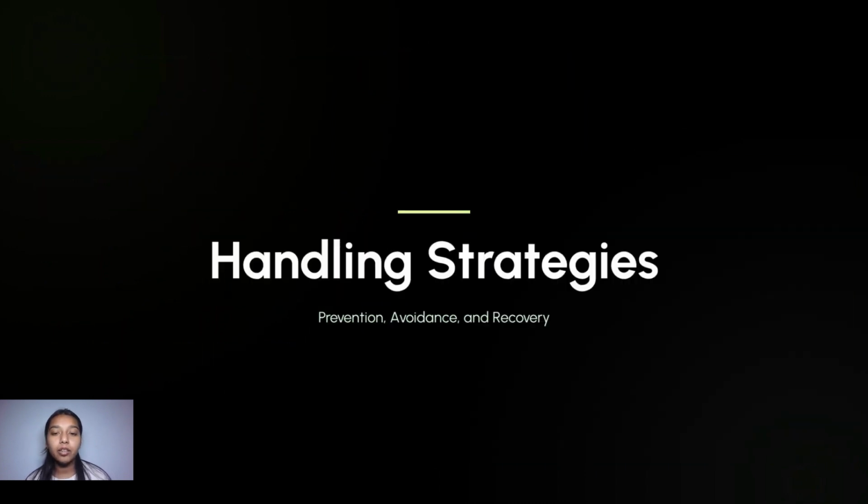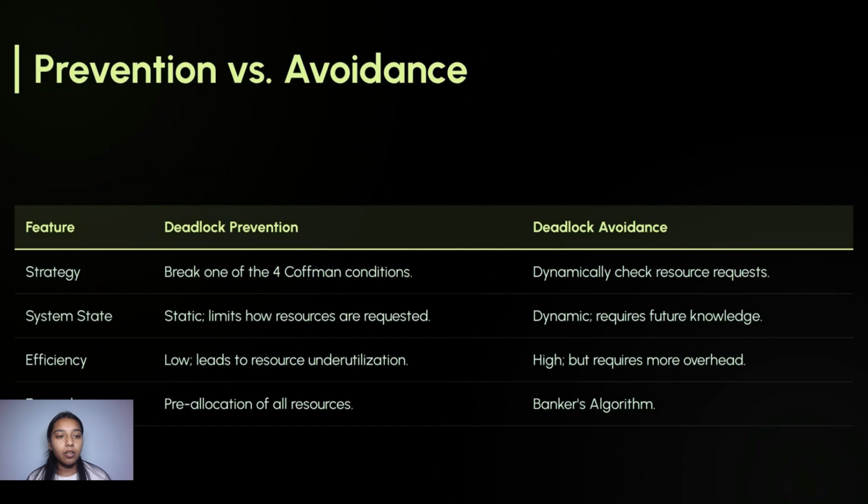How can we handle a deadlock? First strategy would be deadlock prevention: break one of the four Coffman conditions. Deadlock avoidance: dynamically check resource requests. Second, static, limit how resources are requested. Deadlock avoidance is dynamic and requires future knowledge.